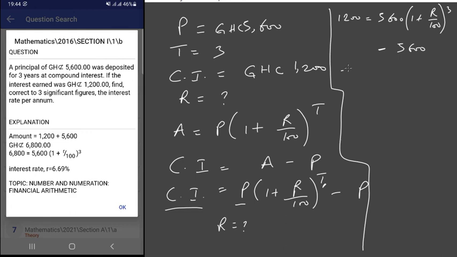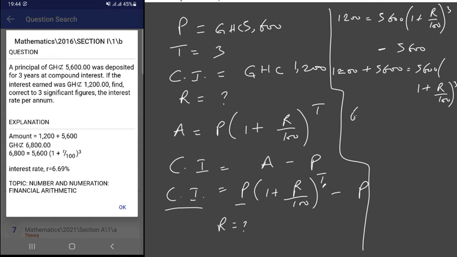So what do we do next? We collect like terms. Let's transfer this to this side. So I get 1,200 plus 5,600 equals 5,600 times 1 plus r over 100 raised to the power of 3.